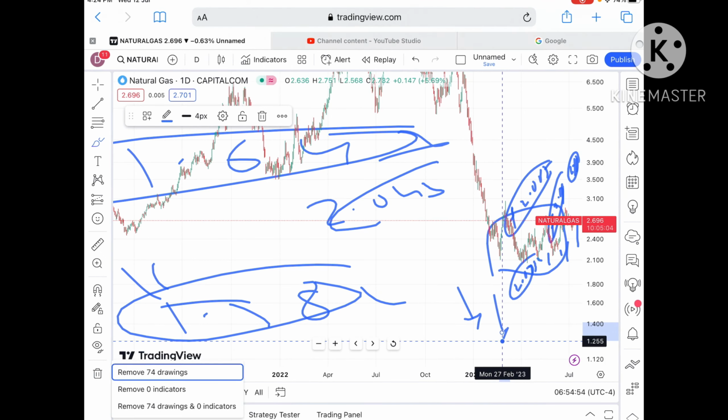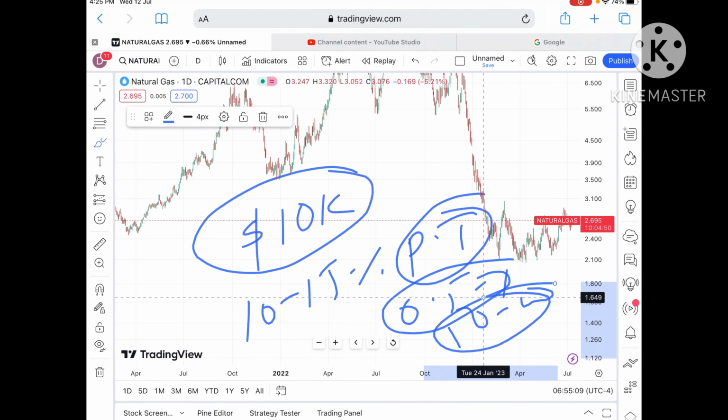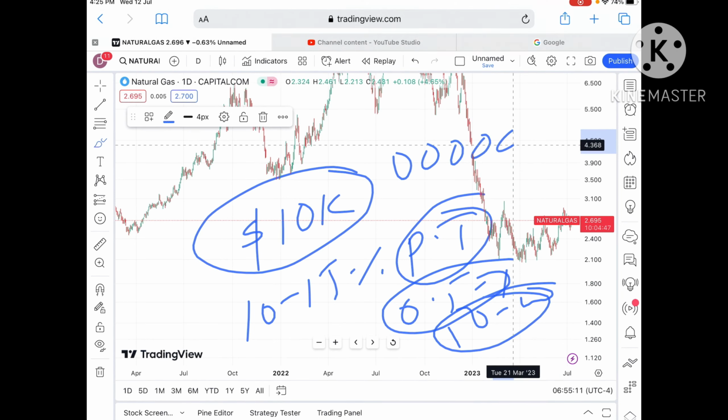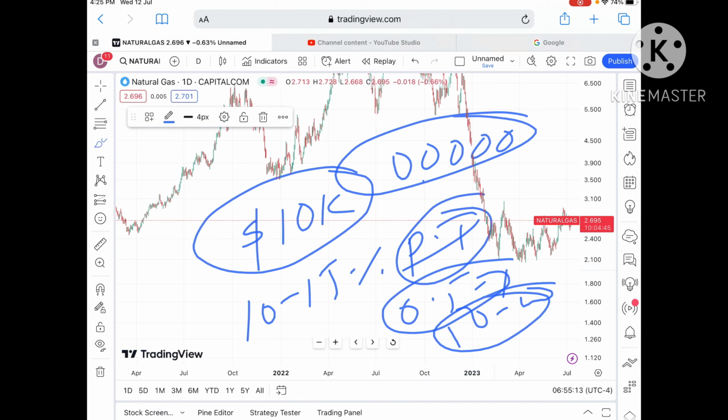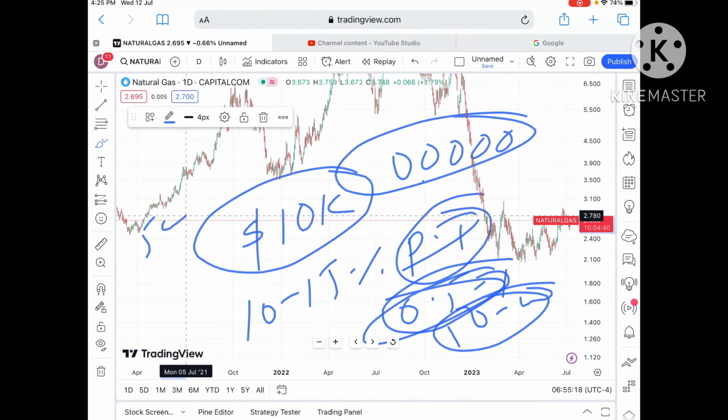Okay, now understand something. If you're trading, you have to be very careful, because if you're trading with $10,000, suppose, try to trade with 10 to 15% of capital per trade. Take a risk of 0.5 to 1%, that is $50 to $100. Suppose you took 5 trades also, and all went wrong, it will not be a big loss. You will not be under pressure to recover the money. But if you lose 5,000 or 3,000, then you will try to recover it, and then you lose your full capital.